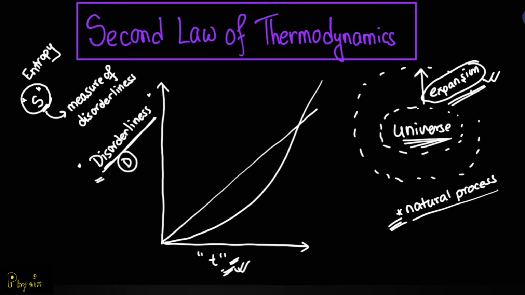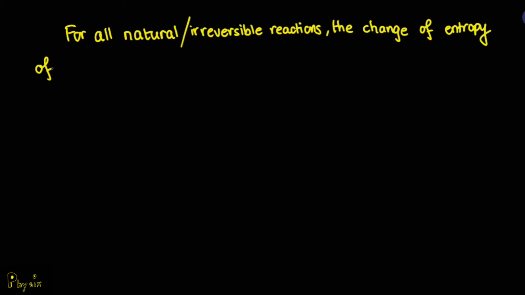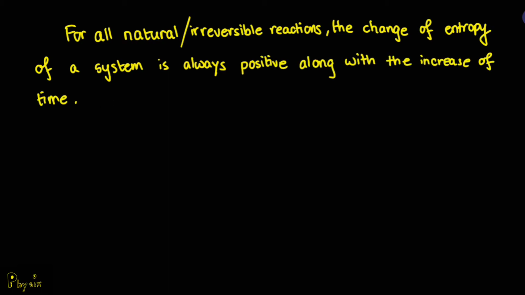This is basically what the second law of thermodynamics says. The second law of thermodynamics basically says that for all irreversible reactions or natural processes, the change of entropy of a system tends to increase with the increase of time. Over here, you can see that all natural or irreversible reactions are taken into account.